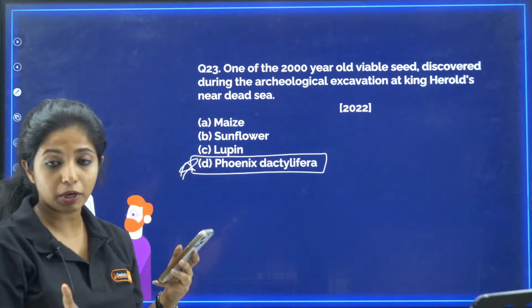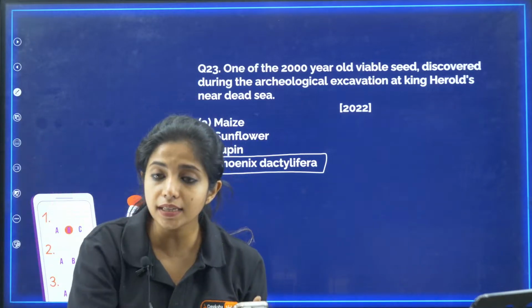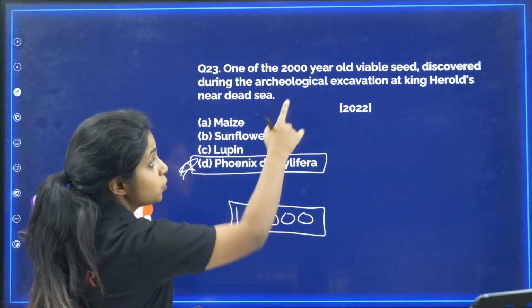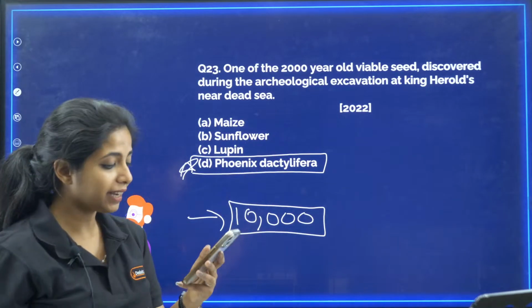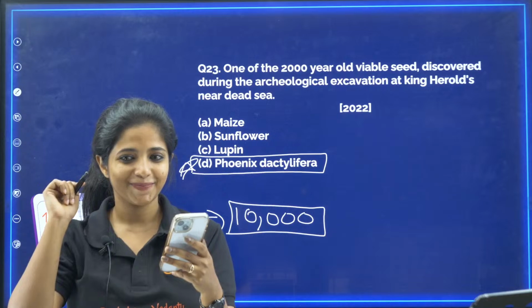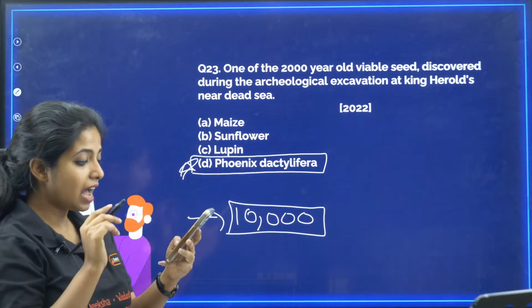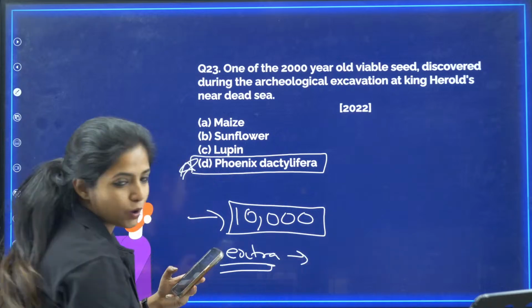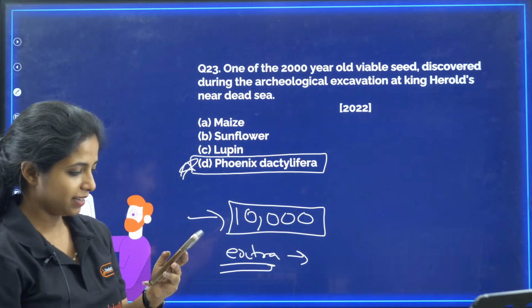Now, I'll ask you one question, you tell me the answer. There was another seed which was viable for 10,000 years. This is 2000. One was viable for 10,000 years. What is the answer for this question? Answer like this, extra, so that others do not get confused.